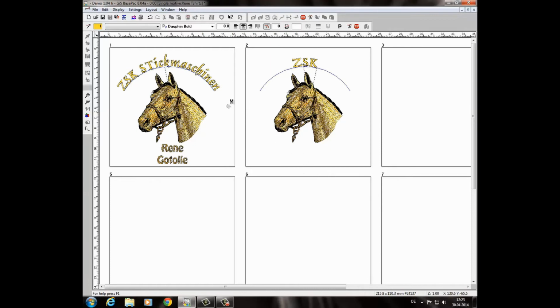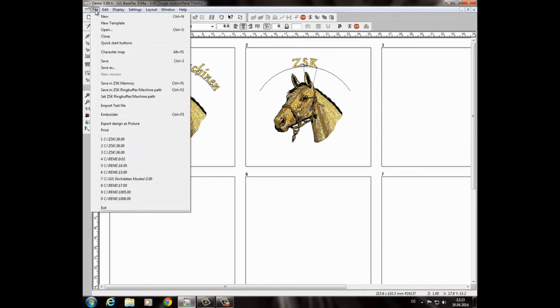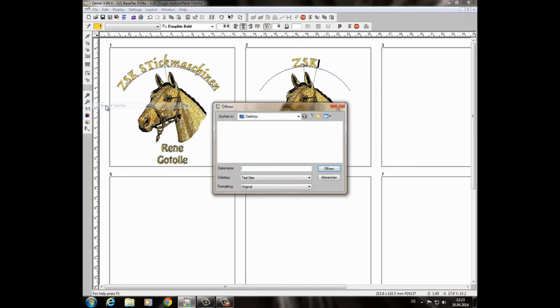In this case, please go to File, and in there you will find a function called Import Text File. So I am at the desktop now and I have prepared already a text file. Here it is, and I say open it.